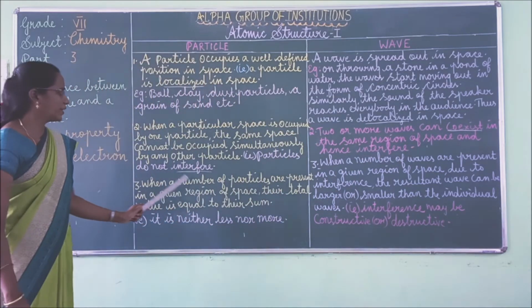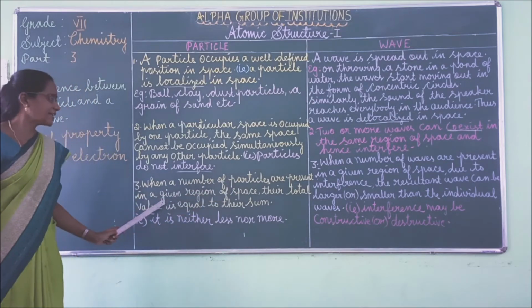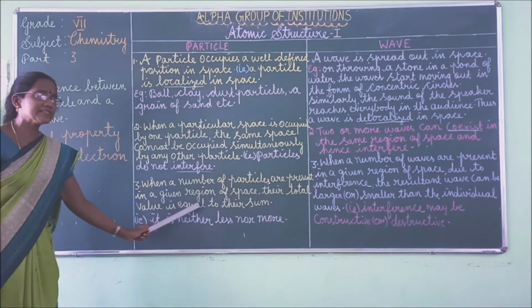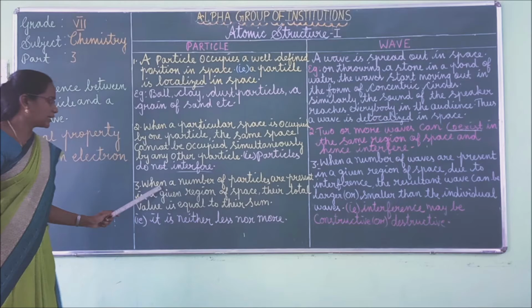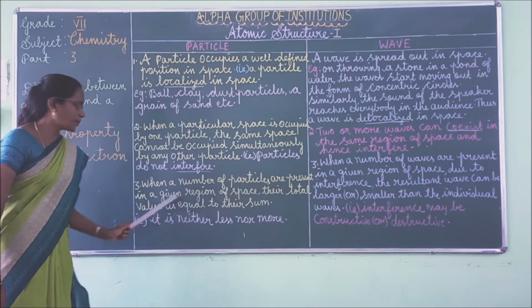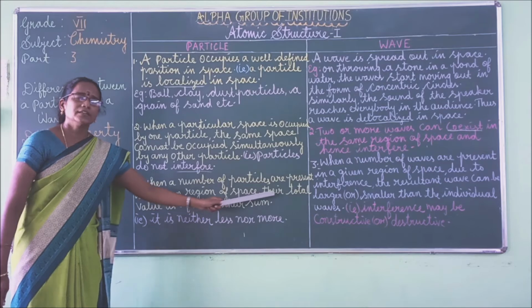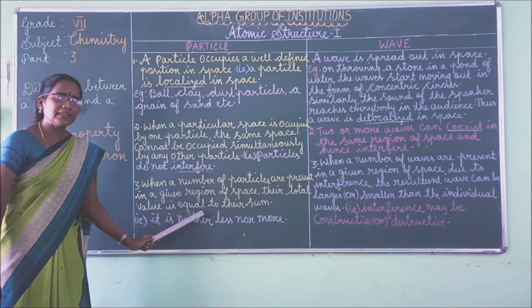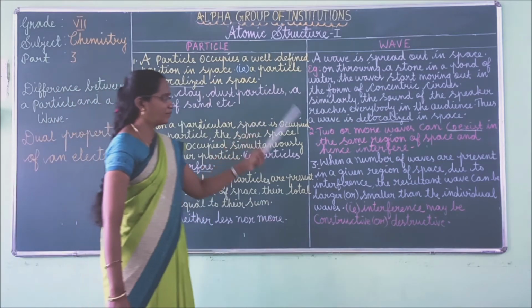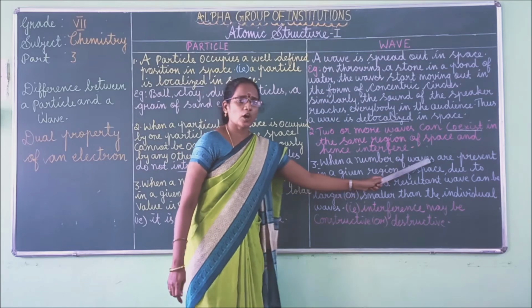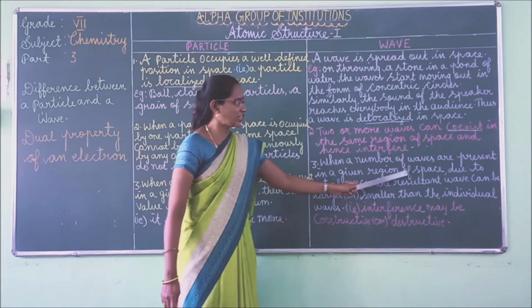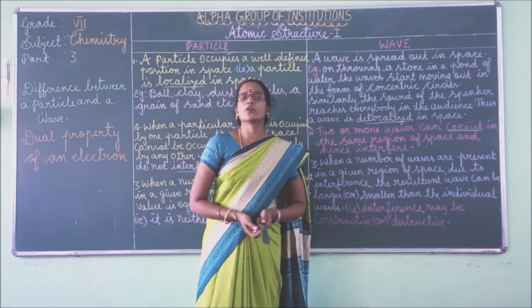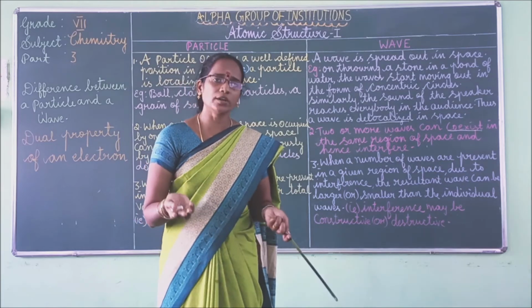Third point. When a number of particles are present in a given region of space, their total value is equal to their sum. That is, it is neither less nor more. Whereas in waves, when a number of waves are present in a given region of space, due to interference, the waves combine. Interference means spreading of waves or combination of two or more waves.